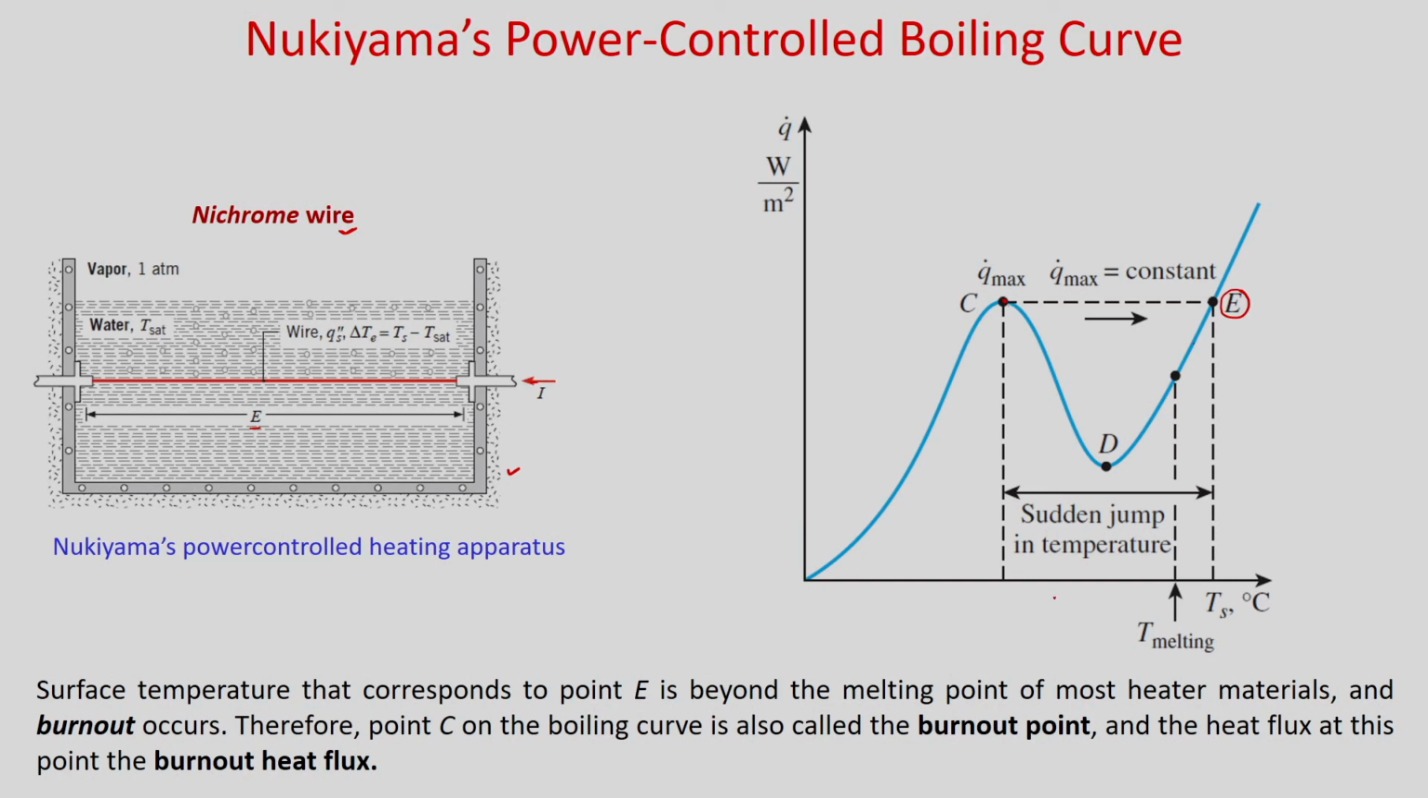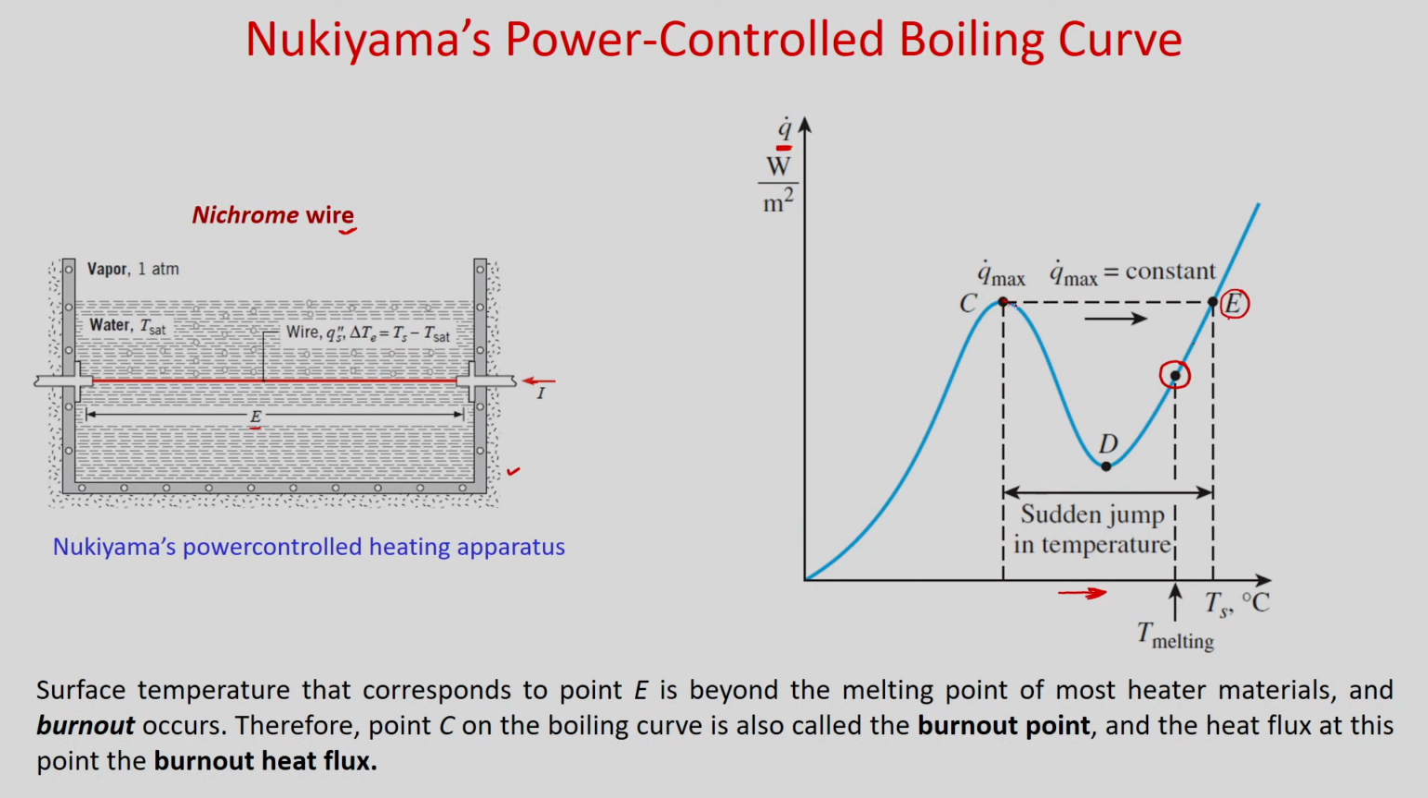In this region, you are controlling the heat flux, that means you are slowly increasing the heat flux. Then when you cross point C, there will be a sudden jump in the temperature. Suddenly your wall temperature will increase, and hence it will reach point E, where the temperature is higher than the melting temperature of the nichrome. So, this nichrome wire was burnt at this point.